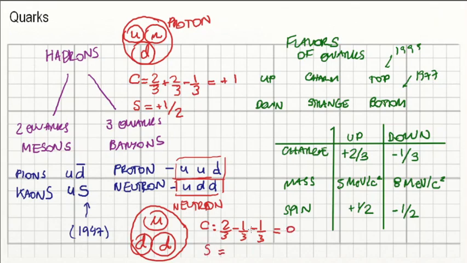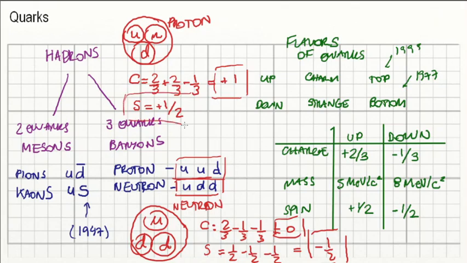What about the spin? Well, up quarks, they have a spin of plus 1/2, and down quarks, they have a spin of negative 1/2. So the spin here will be 1/2 minus 1/2 minus 1/2, which is negative 1/2. So we can see that those properties, they're different, even though there are the same quarks involved. So by combining different quarks, we may obtain the particles that we have discussed so far.